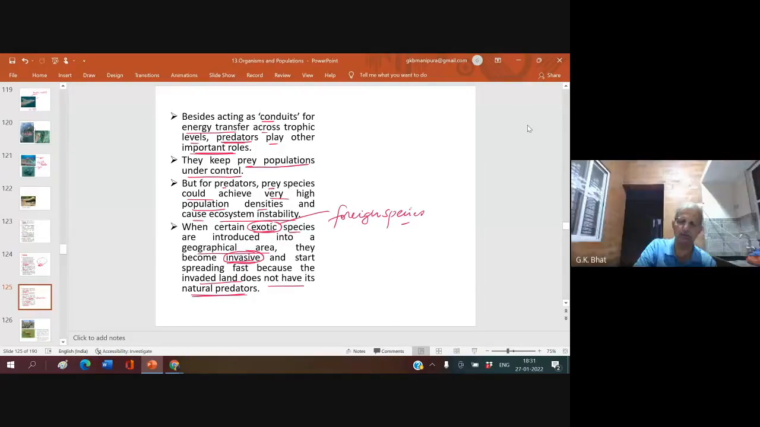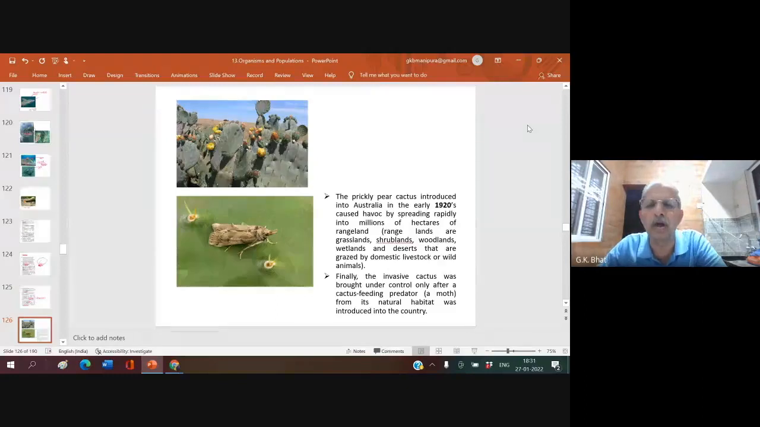Yes, sir. This is a cactus. This cactus, what you see here, is called prickly pear cactus. This cactus got introduced into Australia in the early 1920s. When it got introduced, there was no competitor for it. Ample space was available. Within no time, the entire Australian continent got filled with this pear cactus.